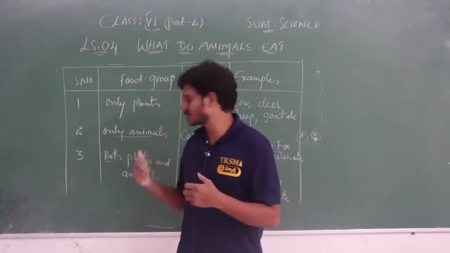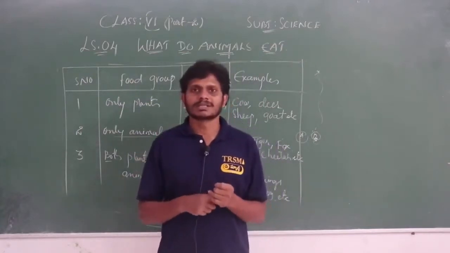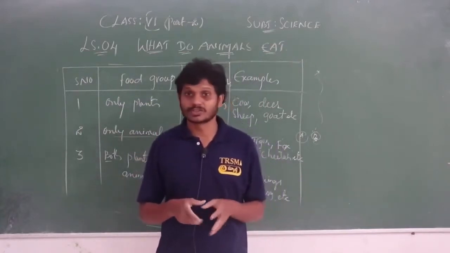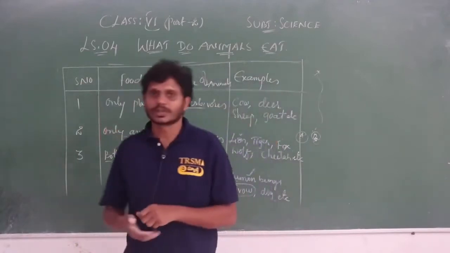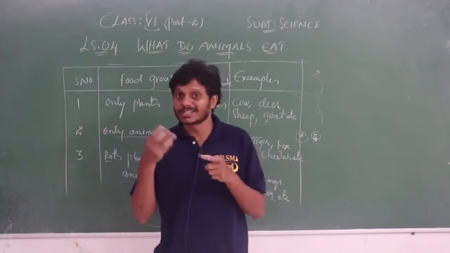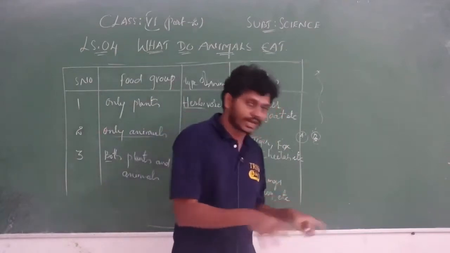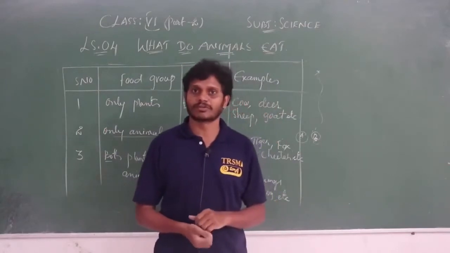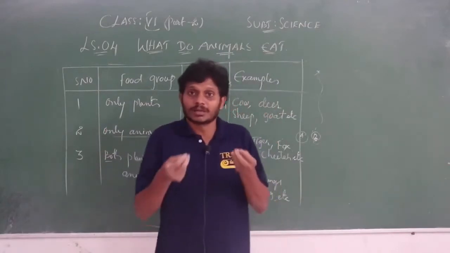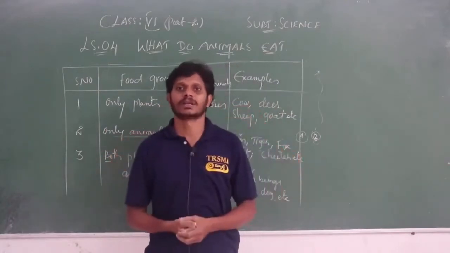We discussed that some animals sniff, for example dogs. Sniffing is nothing but smelling. They smell here and move there and find out whether food is there or not. Whenever there is food near, they can get that smell.